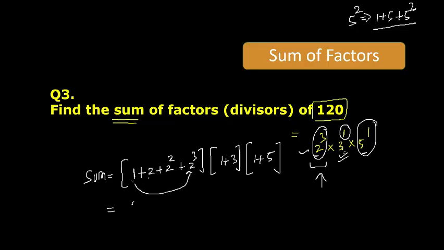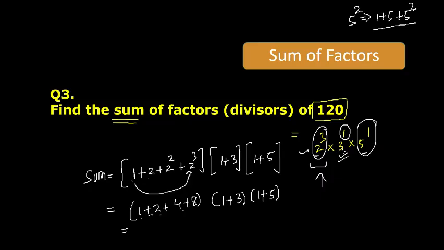Now solve it. 1 plus 2 plus 4 plus 8. Next is 1 plus 3. Next is 1 plus 5. I hope it is clear. So first one is 8 and 4 and 2 and 1.